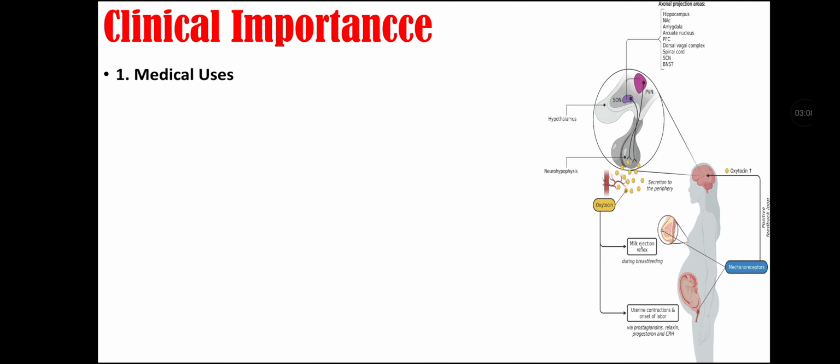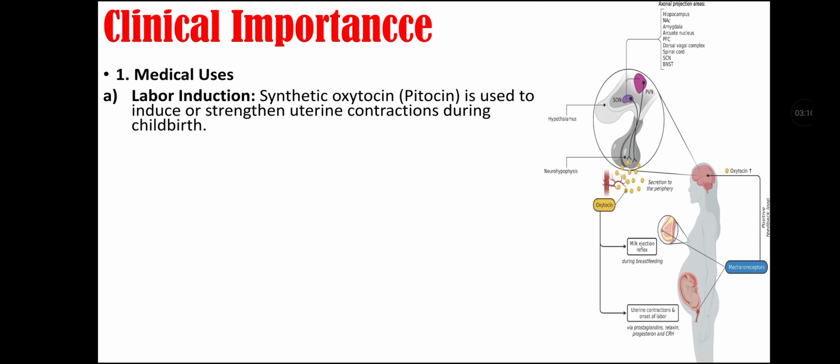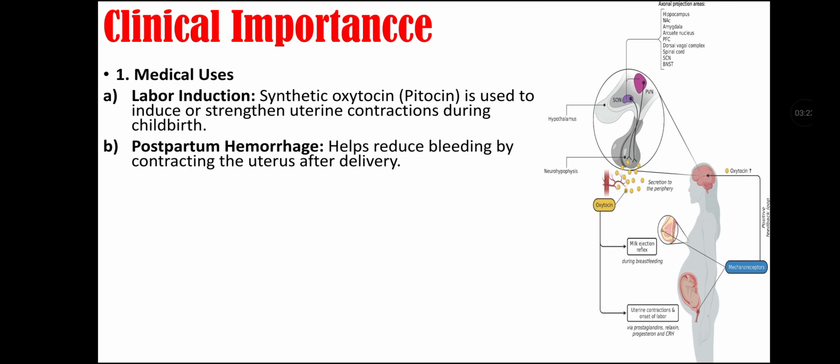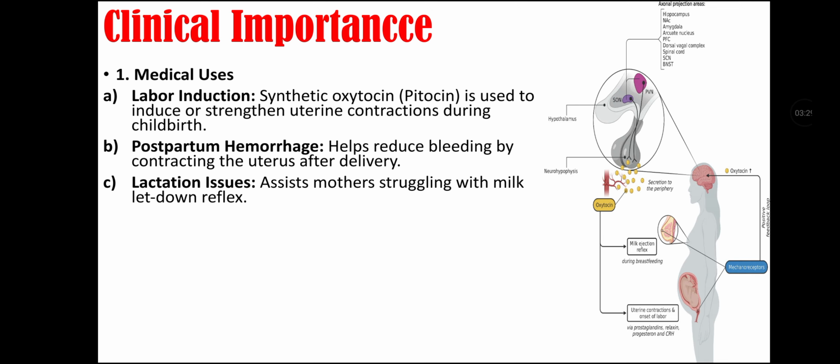Clinical importance of oxytocin. First is its medical uses. It is used in labor induction, as synthetic oxytocin, also called pitocin, is used to induce strengthened uterine contraction during childbirth. Second medical use is in postpartum hemorrhage, as oxytocin helps reduce bleeding by contracting the uterus after delivery. Third medical use is in lactation issues, as it assists mothers struggling with the milk letdown reflex.